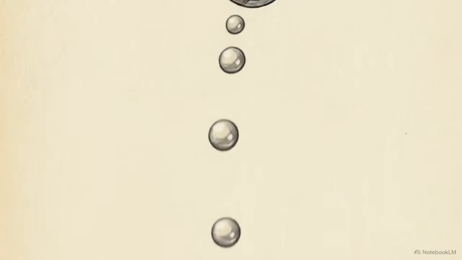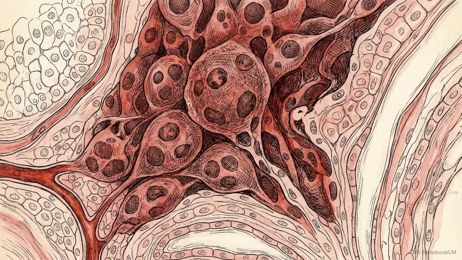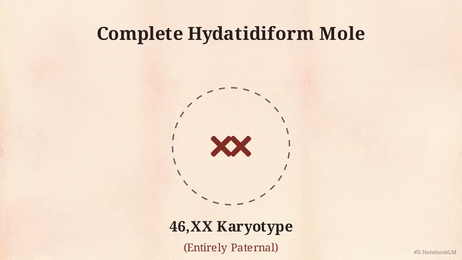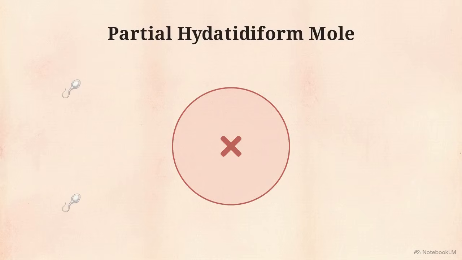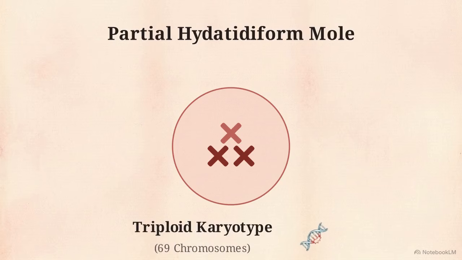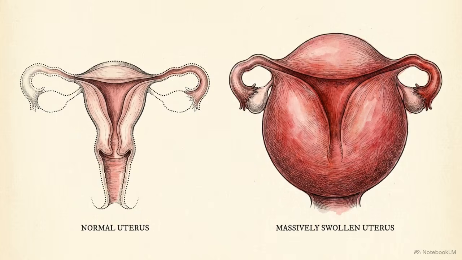Trophoblastic disease is an anomaly of the trophoblast cells that form the placenta, specifically the syncytiotrophoblast and cytotrophoblast. In a complete hydatidiform mole, an empty ovum lacking maternal DNA is fertilized by a single sperm. That sperm's DNA duplicates, resulting in an entirely paternal 46XX karyotype. In contrast, a partial mole occurs when a normal ovum is fertilized by 2 sperm cells, creating a lethal triploid karyotype.